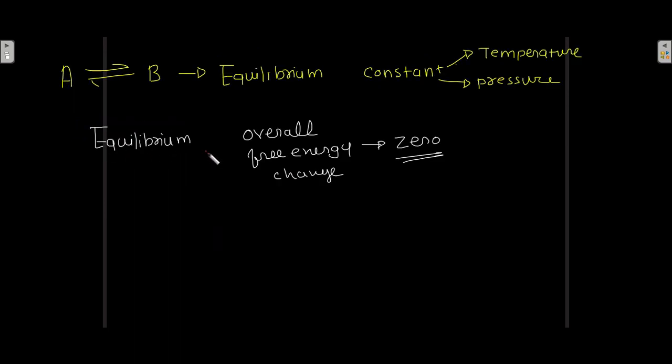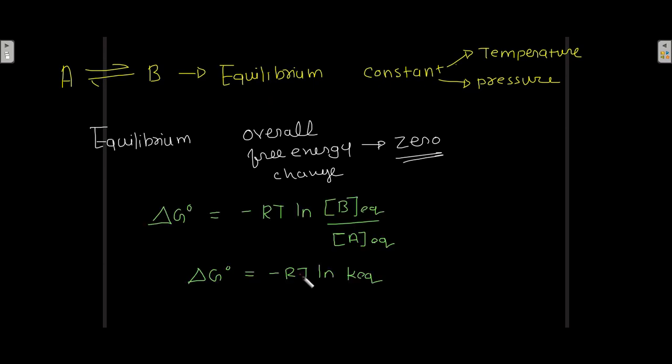Now consider this reaction. A is giving B, then B is again giving A. If this reaction is allowed to attain equilibrium at a constant temperature and pressure, then at equilibrium the overall free energy change for this reaction is 0. Okay, the free energy change is 0 because this reaction is at equilibrium.